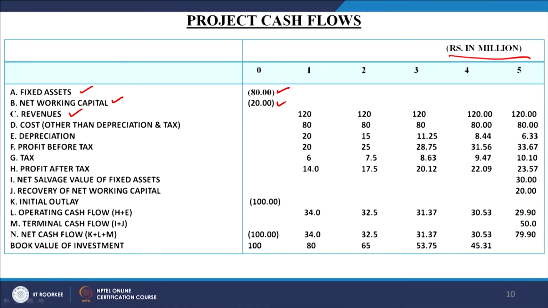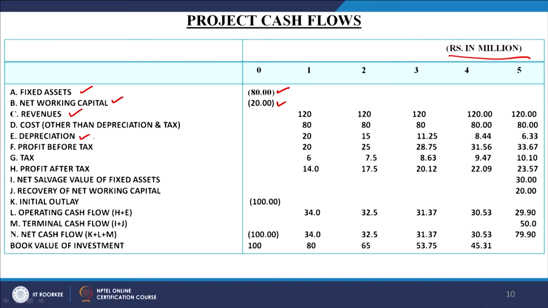So, this is the cost, and then we consider another head of cost after the cost of production, that is the direct cost on account of material, labor and other direct overheads. Now, we have the indirect cost also, and the first indirect cost is called depreciation. It is given to us in the problem also. If you look at the problem, the rate of depreciation will be 25%, and that will be charged as per the WDV method, written down value method.